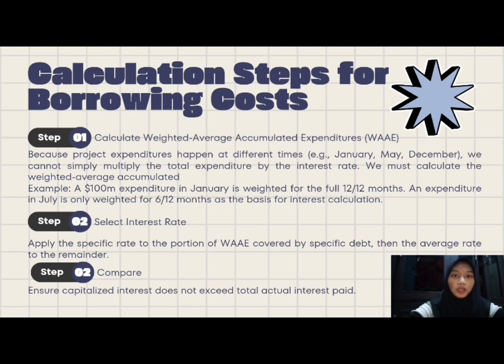The second step is to select the interest rate. We apply the specific rate to the portion of WAAE covered by specific debt, and then the average rate to the remaining. The last step, which is the third, is to compare. We must ensure capitalized interest does not exceed total actual interest paid. So these steps help us determine the correct amount of borrowing costs to capitalize.